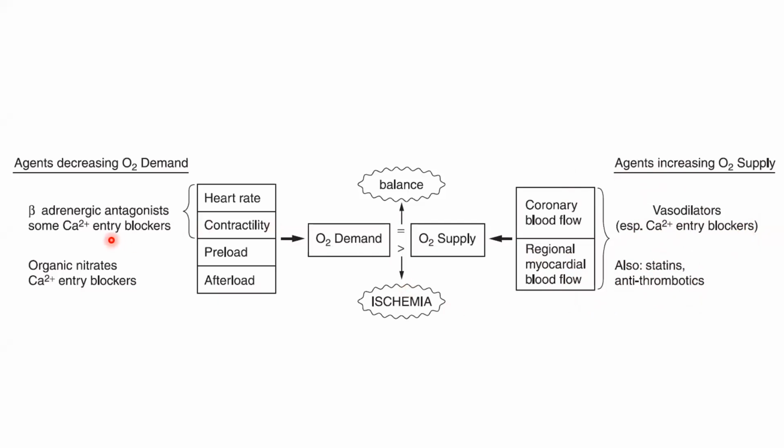So you can see how important calcium channel blockers are here. They are showing multiple mechanisms of action. They are reducing heart rate and contractility, also reducing preload and afterload. That's how they will reduce oxygen demand. And they are also increasing coronary blood flow by causing vasodilation. That's how they will increase oxygen supply to the heart. So this is all about management options for angina or ischemia.